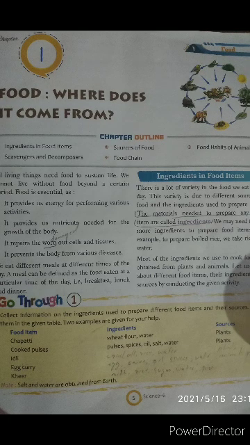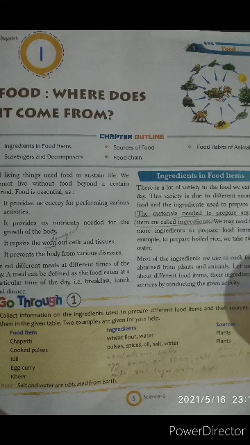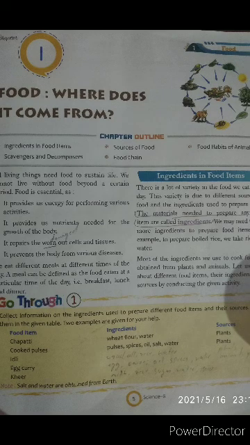Let us learn about different food items, their ingredients and sources by conducting the given activities. See, downside, some food items are given there. What are the ingredients used there, and from where do these ingredients come? This is all given there. Just see once. First one, chapati.